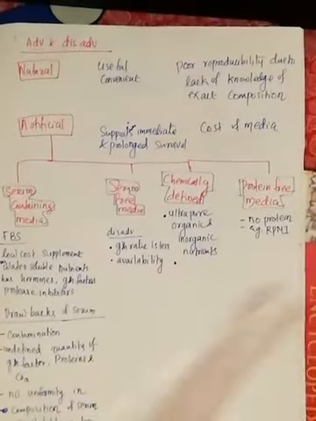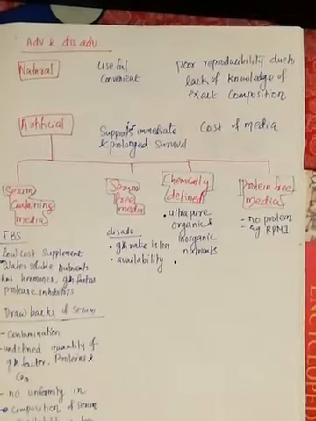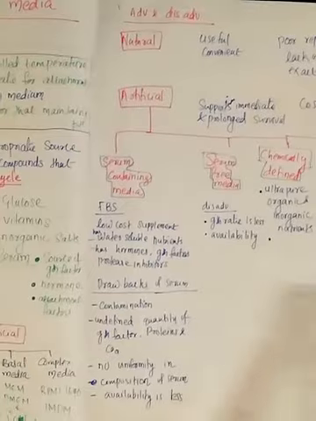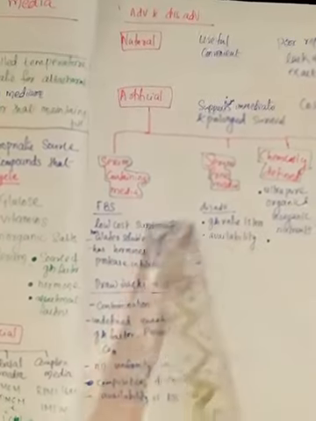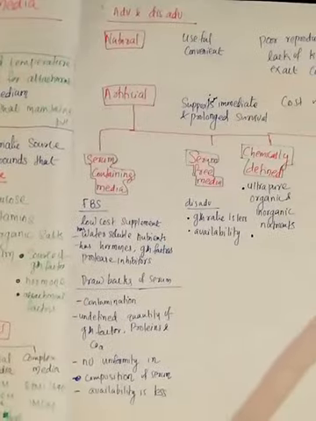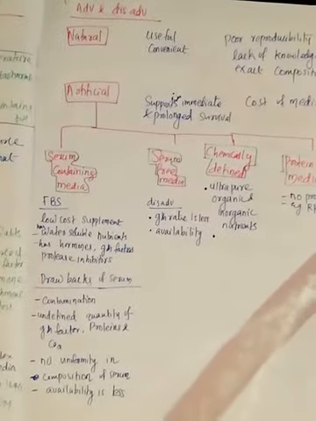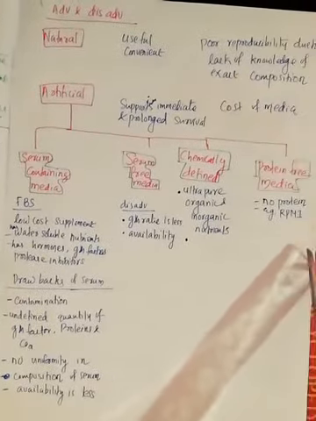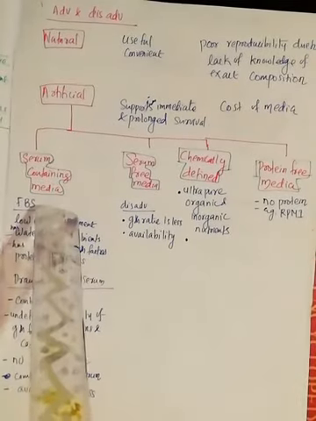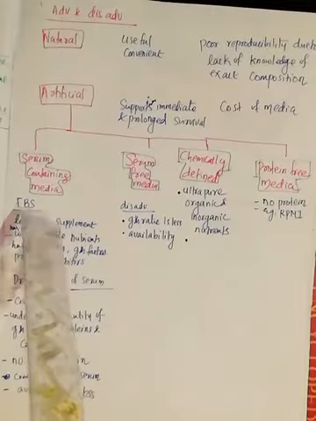Now the artificial media that are generally used are these. One is serum containing media, second is serum free media, third is chemically defined media, and the last is protein free media. So 4 different types of media are used. Serum containing media means serum is added into the media.